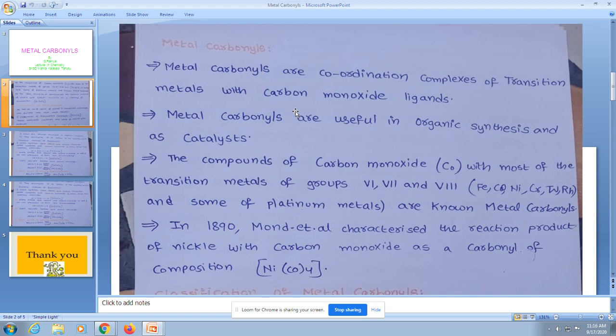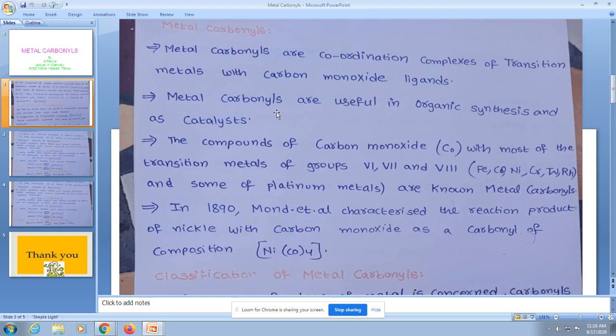Now I am going to explain to you about metal carbonyls. Metal carbonyls are the coordination complexes of transition metal with carbon monoxide ligand. That means any of the transition elements with carbon monoxide ligand, those complexes are known as metal carbonyls. These metal carbonyls are useful in organic synthesis and they are also used as catalysts.